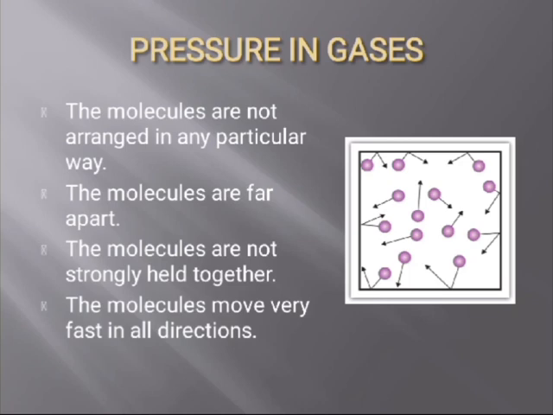Here is the diagram of the particle model of a gas, which shows that the molecules are not arranged in any particular way. You can see that the particles of gases are randomly arranged. The molecules are far apart, they have spaces among them, and molecules are not strongly held together because there is no force of attraction between the molecules of the gases. The molecules move very fast in all directions because they have spaces, they can easily move in all directions. Air can be squeezed easily because air molecules have lots of space between them.